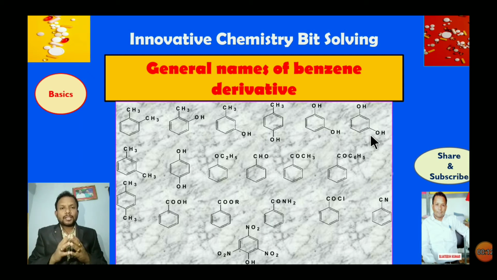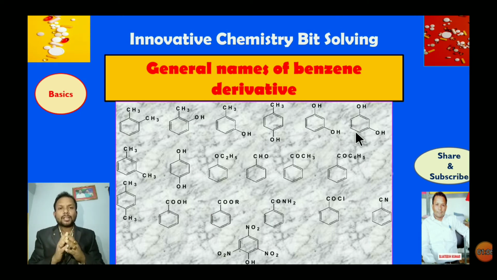Today we will discuss a new topic called general names of benzene derivatives. This topic is most useful to the students. Why is it a very important topic? Because we have studied so many organic reactions in the organic chemistry part. Before learning the topic, you have to know the names of the organic compounds. It may help you to understand better. That is why this topic is most useful to the students.